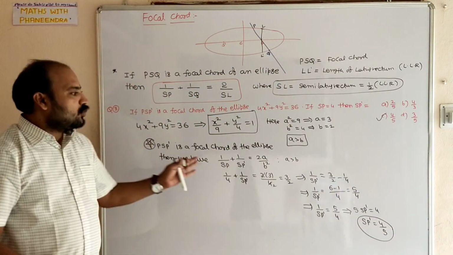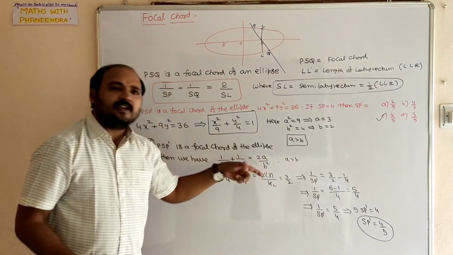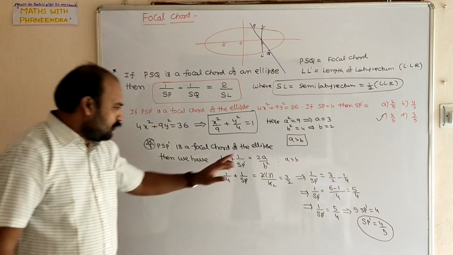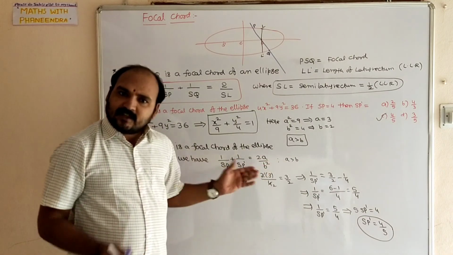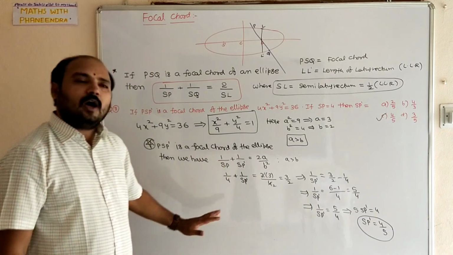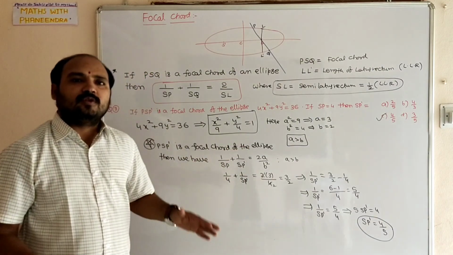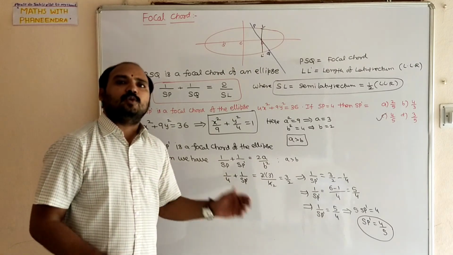This is the way you have to do it, dear students. When A is less than B, here you write 2B by A square simply. Suppose if you do not remember 2 by SL, SL is the half of the length of latus rectum. Like this way you can apply. Only thing is practicing the concepts. If you follow the concepts, you are able to attempt any question.